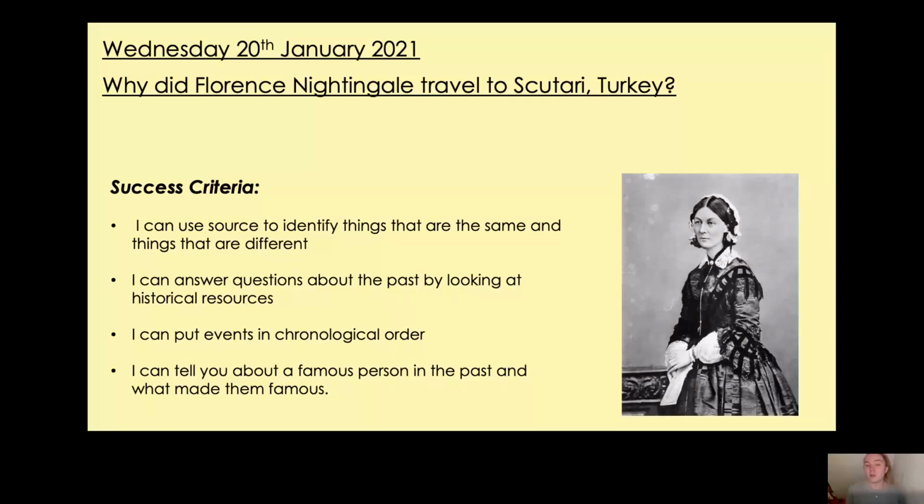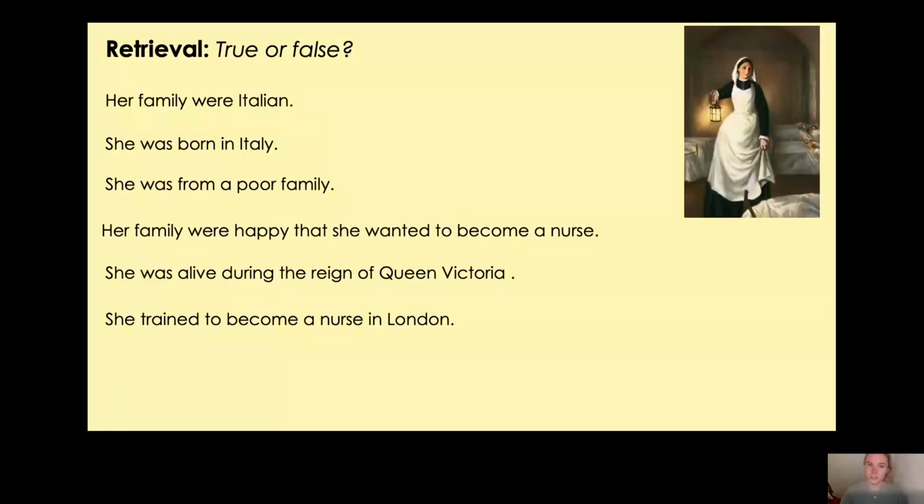Now, before we look at today's question, we're going to see how much you can remember from last lesson. So here is your retrieval quiz for today. Now you need to answer true or false. So there are some sentences and you need to decide if they are true or false. And if they're false, you need to correct them for me. So let's read through the sentences together.